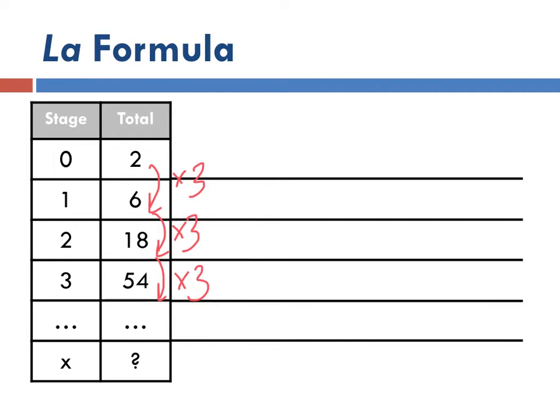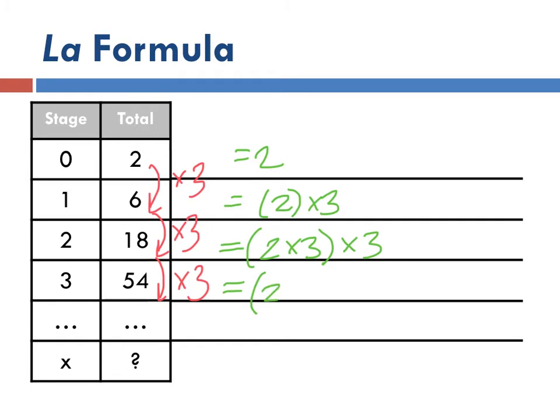So what's another way to write this? Let's write this, because you know I love writing stuff in different ways. So this is just equal to 2. This is equal to the previous times 3. This is equal to, you probably guessed it already, 2 times 3 times 3. Make sure you're writing these notes down. 2 times 3 times 3 times another 3.